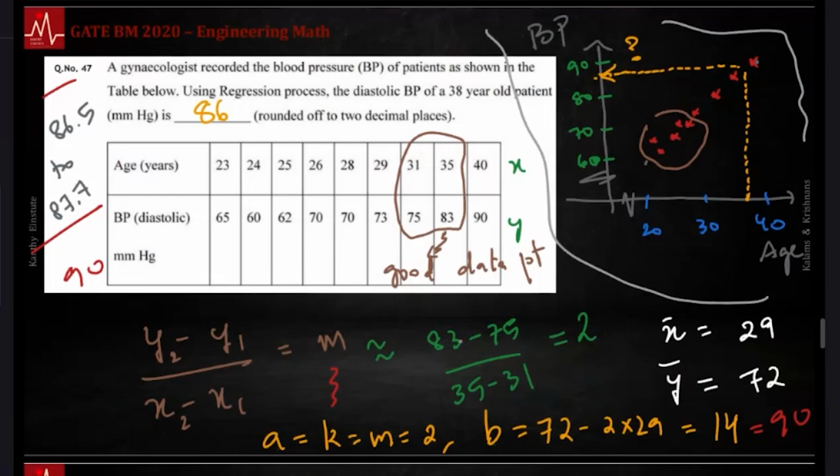This is what you're going to do in the actual examination. Okay. You are constrained to a GATE calculator, mouse clicking and all that. So be careful how you deal with this. Okay. If I were you, I would just guess and move on. Okay. As I initially guessed 86, I would just guess that and move on. Instead of spending 10 minutes, 15 minutes, getting an incorrect answer, 90, just guess 86 and move on.